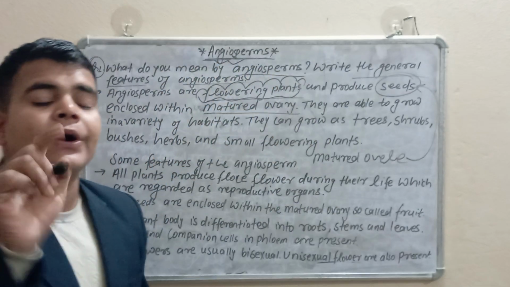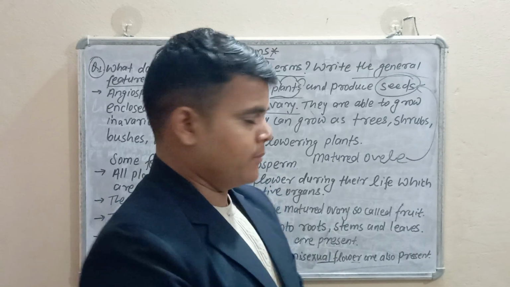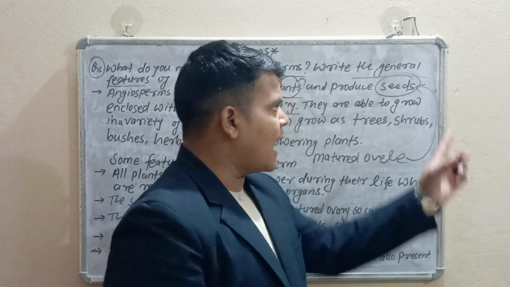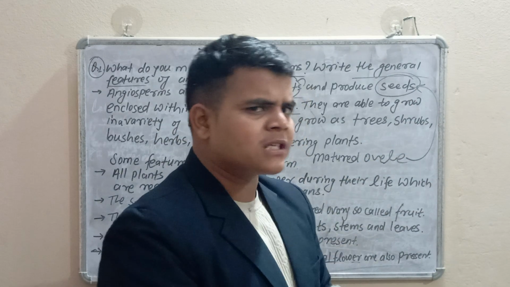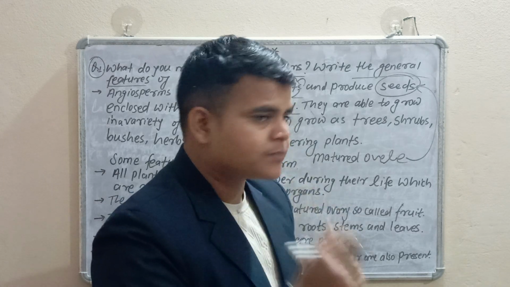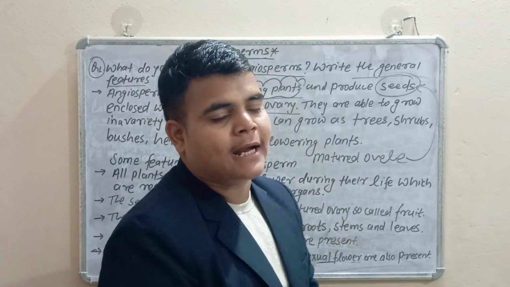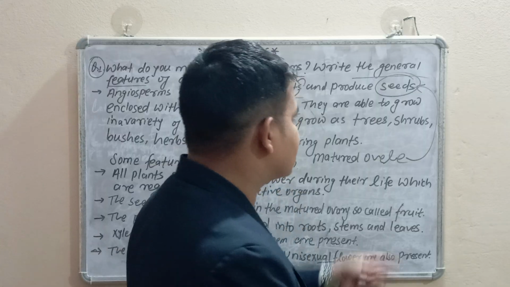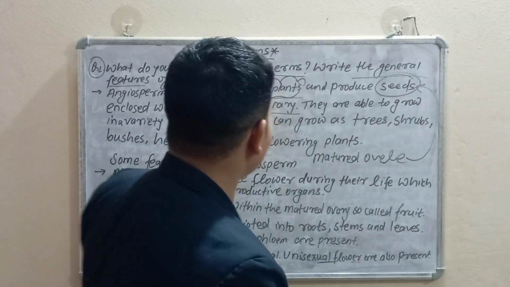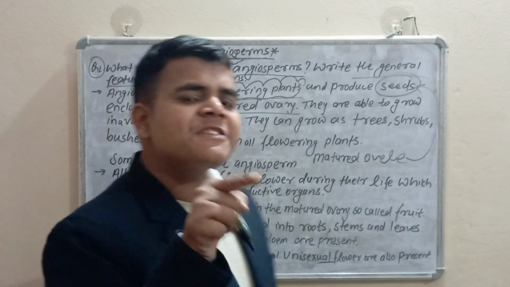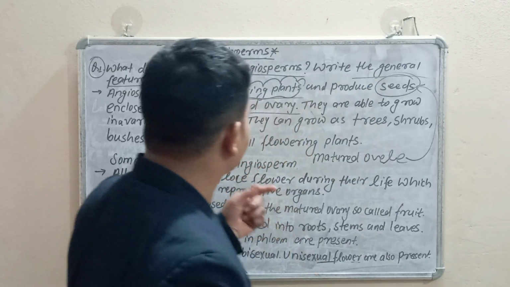Why? Because inside the ovary, ovules are present. When ovules are matured, at that time we call them seeds. Same like here, ovule is present inside the ovary.